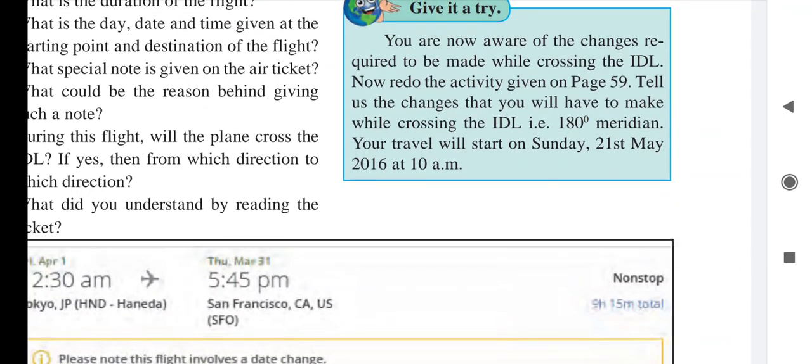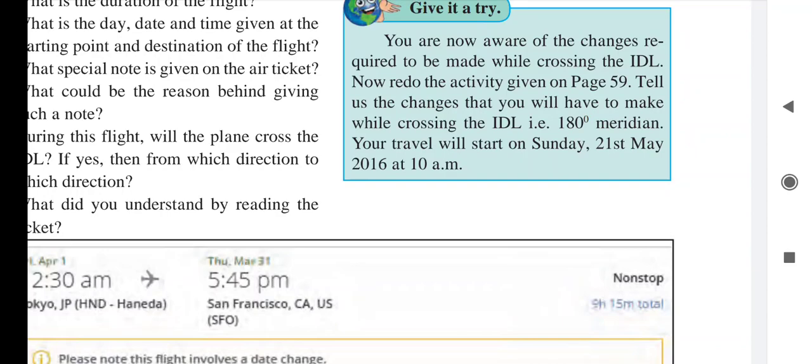You are now aware of the changes required while crossing the ideal. Now redo the activity given. Sorry, there is a mistake here. Read the activity given on page number 59. Tell the changes that you will have to make while crossing the ideal, that is the 180-degree meridian.